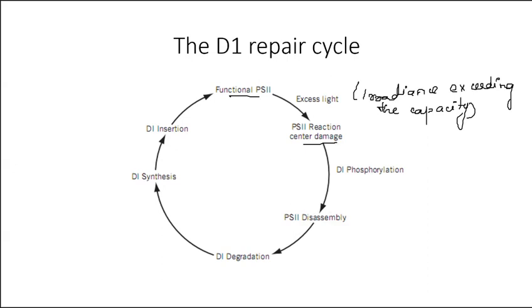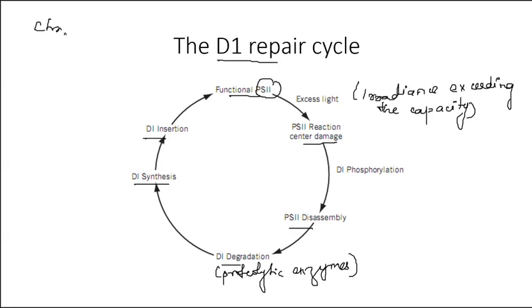So when PS2 is damaged, it will be disassembled and the D1 polypeptide will be degraded by some proteolytic enzymes, which will lead to the formation of new D1 de novo by the chloroplast translational machinery. The chloroplast has all the machinery for the synthesis of new D1. And it is inserted into the thylakoid membrane to form functional PS2 again. So this is the D1 repair cycle, which occurs when there is chronic photoinhibition.